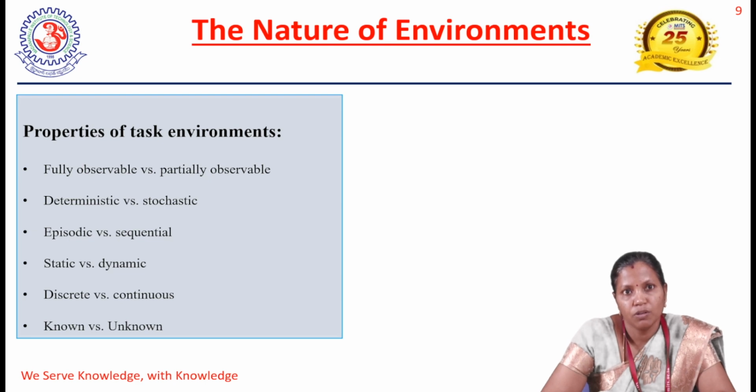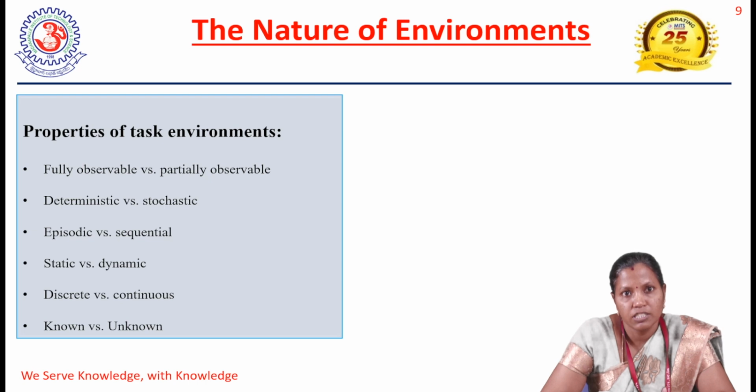The first property we are going to consider here is observability. The environment could be fully observable or partially observable. Fully observable means that if the agent can completely sense all the states of the environment, then we say it is a fully observable environment. For example, take a chess playing agent. The environment here is the chessboard, which can be completely viewed by the agent, so we say such an environment is fully observable.